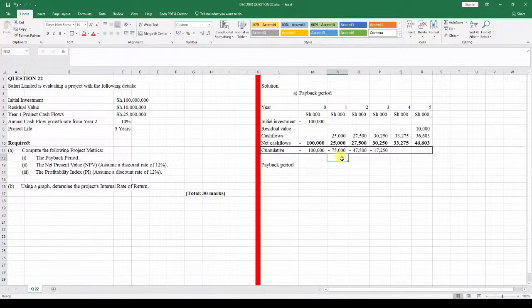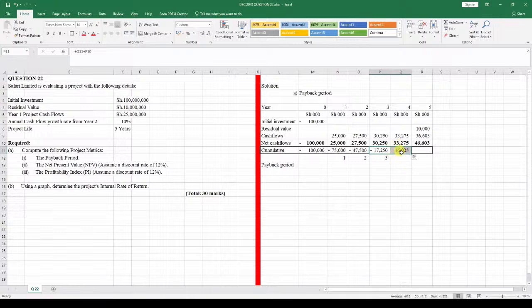So this is year 1. We can say year 1, indeed, we're still getting a negative cash flow. Here, year 2, we're still getting a negative cash flow. Year 3, we're still getting a negative cash flow over here. But when we reach year 4, we are going to get a positive cash flow. Let me just demonstrate. We're just going to get a positive cash flow over here like so.